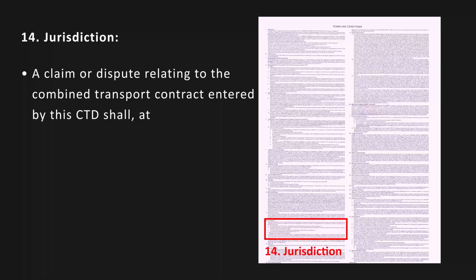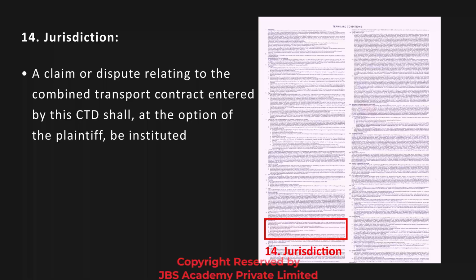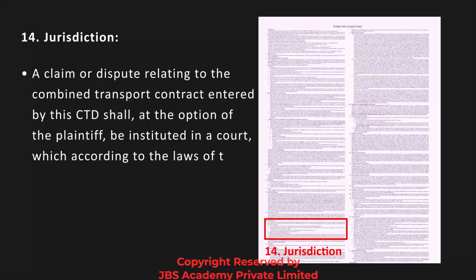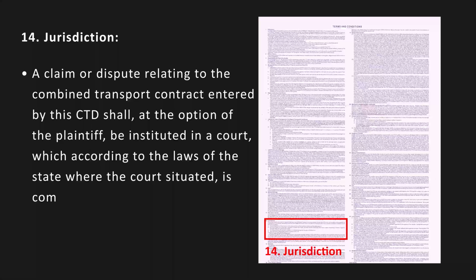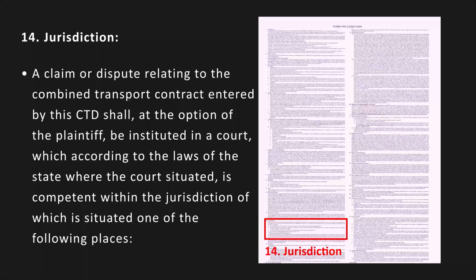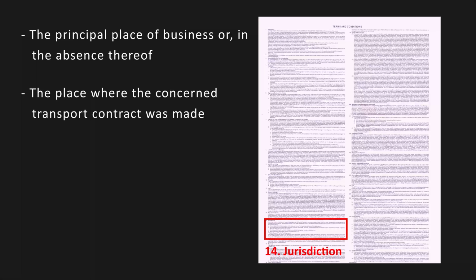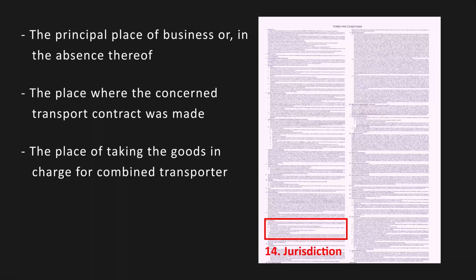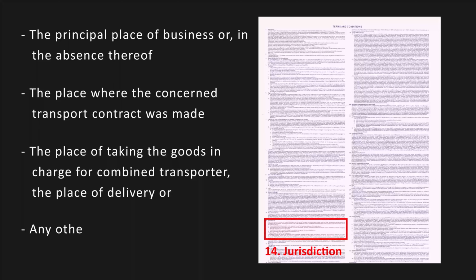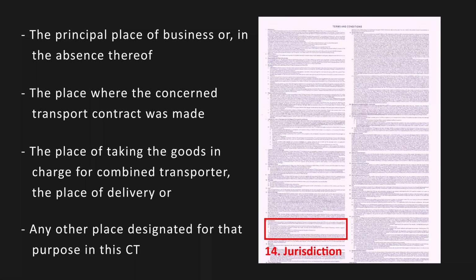Jurisdiction. A claim or dispute relating to the combined transport contract entered by the CTD shall, at the option of the plaintiff, be instituted in a court which, according to the laws of the state where the court is situated, is competent within the jurisdiction of which it is situated in one of the following places: the principal place of business, or, in the absence thereof, the place where the concerned transport contract was made; the place of taking the goods in charge for combined transport, the place of delivery, or any other place designated for that purpose in this CTD.